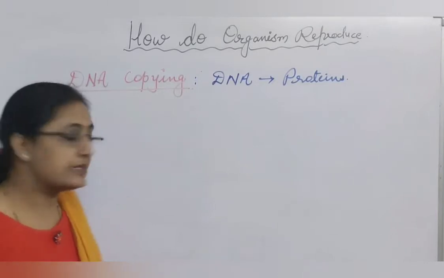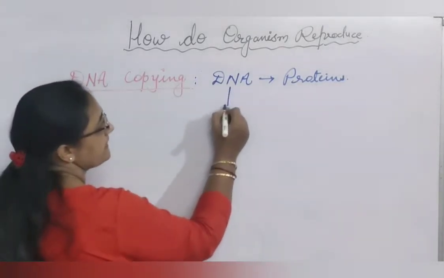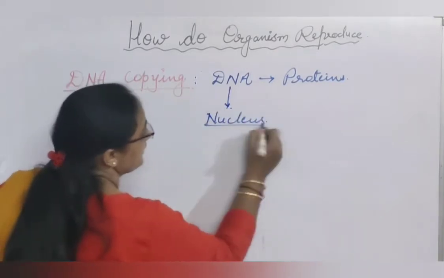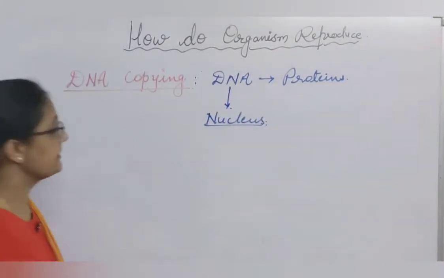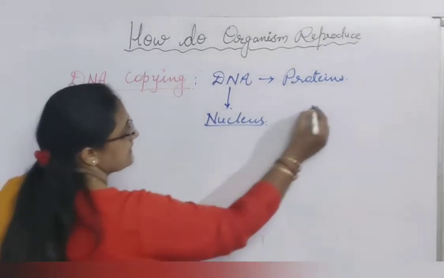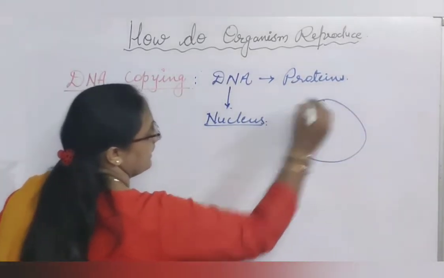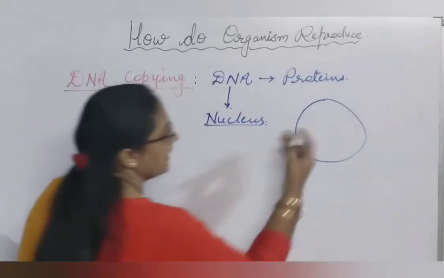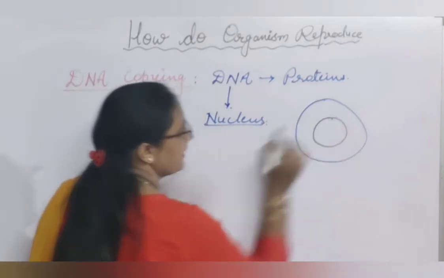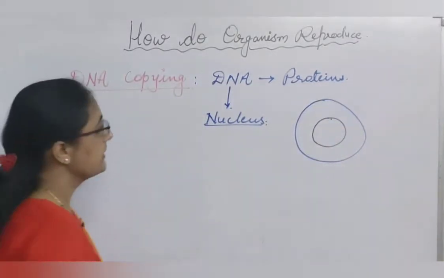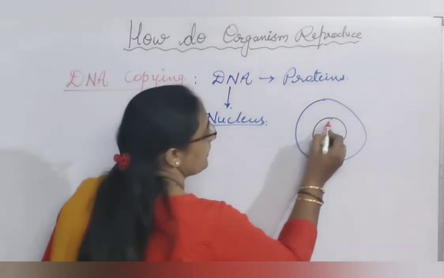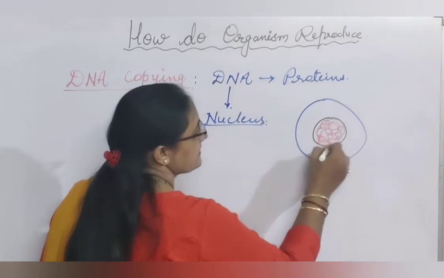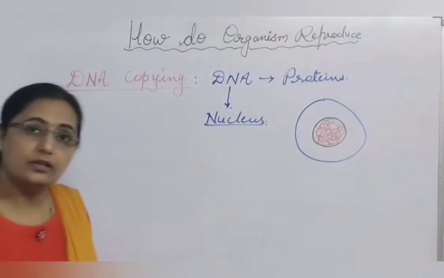Where is this DNA present? DNA is basically present in the nucleus. Inside the nucleus of the cell, DNA is present. Suppose this is the cell. In this cell, here is the nucleus. And inside this nucleus, genetic material is present, that is the DNA. DNA is a thread-like structure present inside the nucleus.